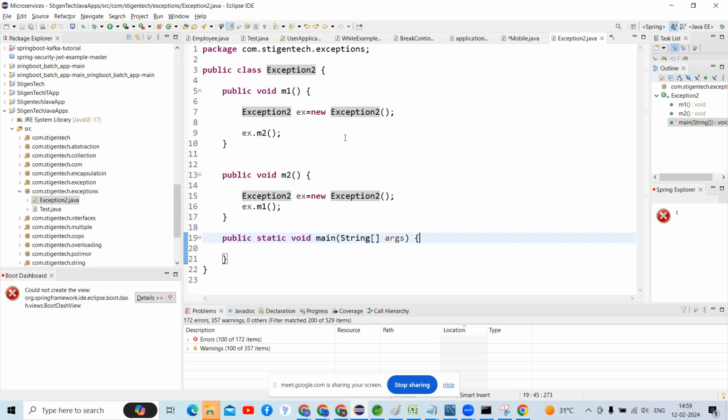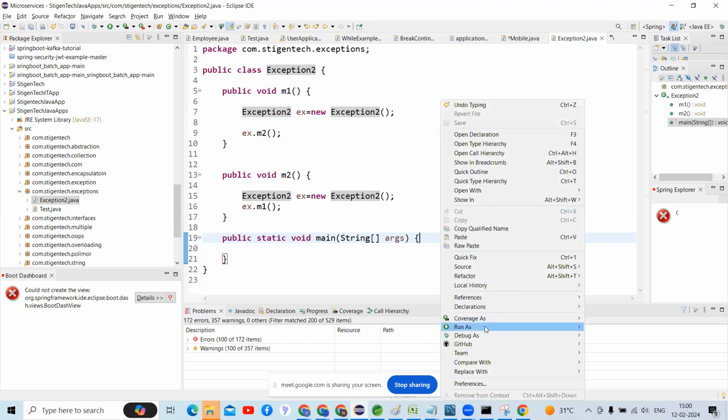Guys, when you are clear on that, what happens internally and how it happens, you will get it. So you are confused. Yes, we created objects inside the M1 method and M2 method, but it is not visible here. Will any output come?